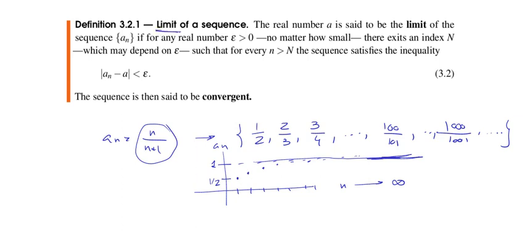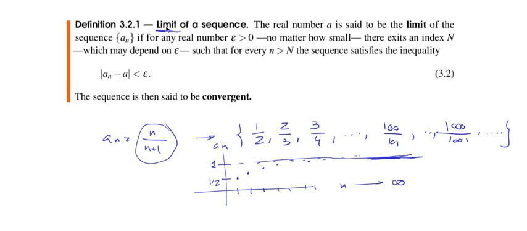Okay, so that's what we mean by a limit. Some sequences will behave like this. They will approach a number and will stay close to that number, closer and closer to that number as n increases. Okay, so that's the limit.